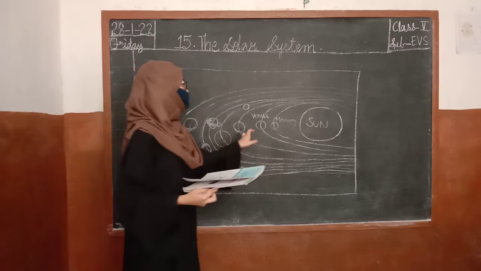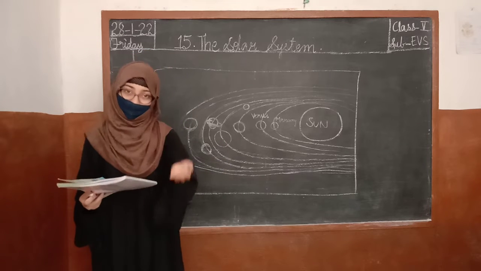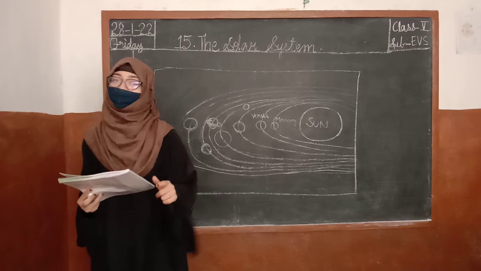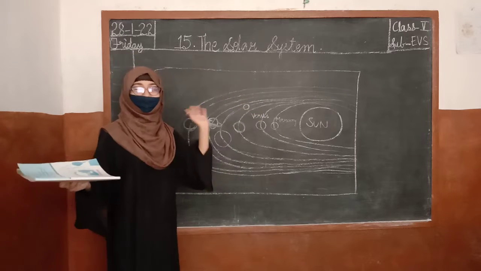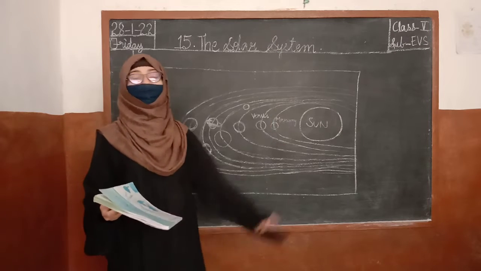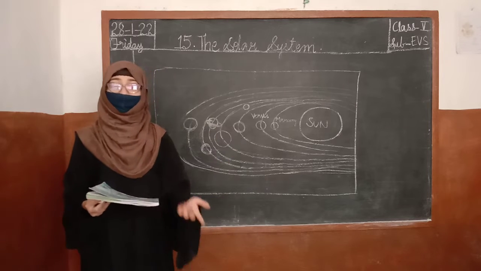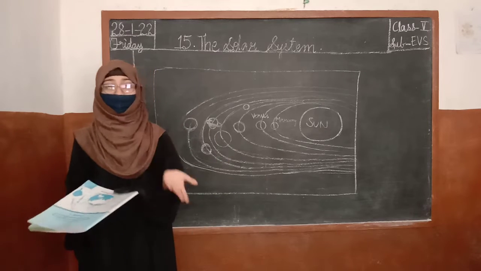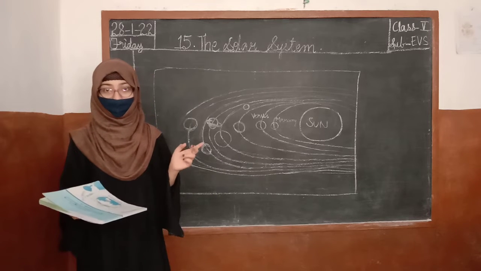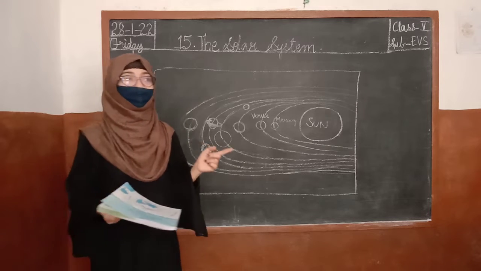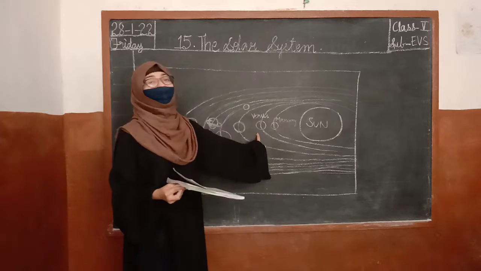You can see Venus every day. If you wake up early in the morning, at least one day, before sunrise, as soon as the sun rises, you go outside to an open place and stand, see the sun. You will be able to see the planet Venus. Or else, if you don't wake up in the morning, I know that you won't, then at least in the evening time when the sun goes to set, you go and stand, see the sunset. There also you will be able to see the planet Venus.